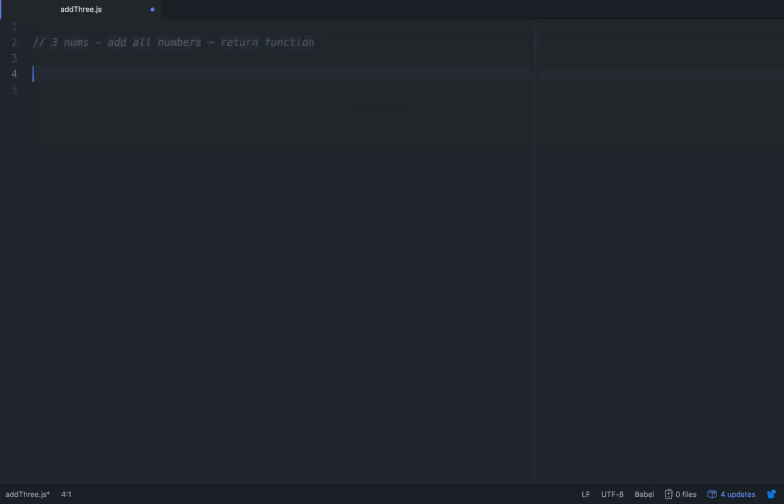Okay, so that's simple enough. Let's just go function, and this is all in JavaScript. So let's say function, we'll call it adder, and then we'll give it three parameters. You could do this in several different ways, but we'll just keep it easy: num1, num2, num3, and then you would just return num1 plus num2 plus num3, right? Simple. And then we'll just console log that to make sure it works. Console log adder, and we'll give it 1, 2, and 3. So that should give us 6.